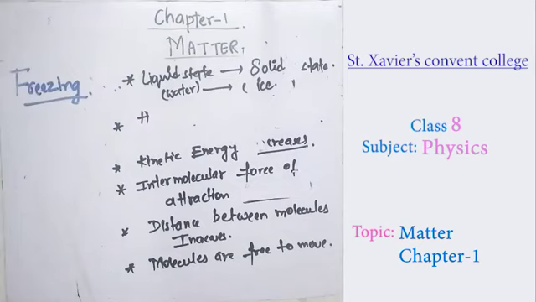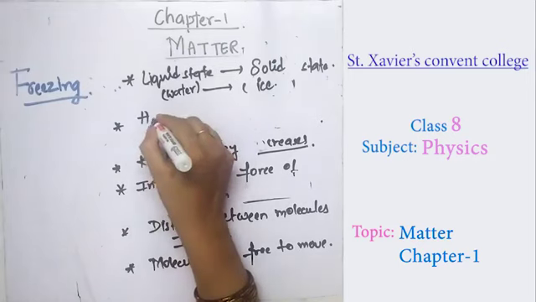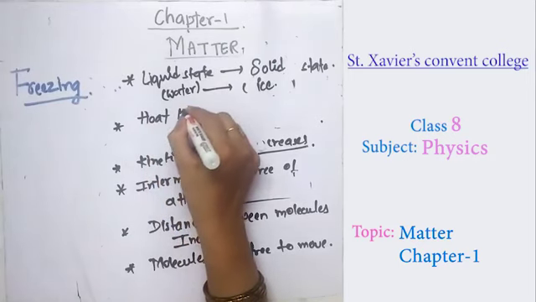Now the next point of discussion is freezing. Freezing is a process in which the liquid state changes into the solid state, that is, water changing into ice. Here you cannot provide heat to it. Whatever heat was consumed in the liquid state is removed from the liquid. So here the heat energy is removed from the liquid.